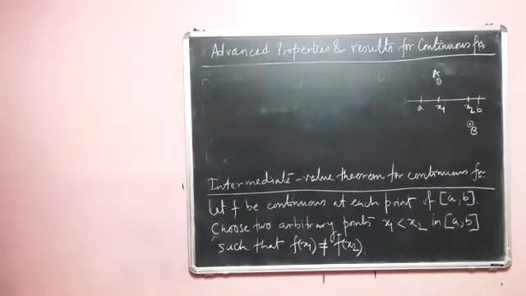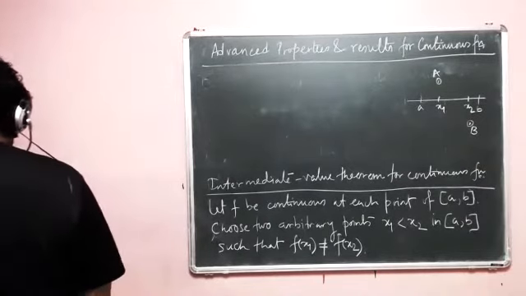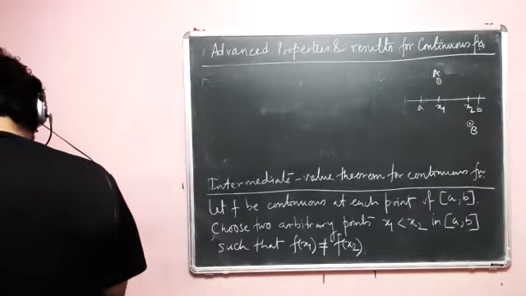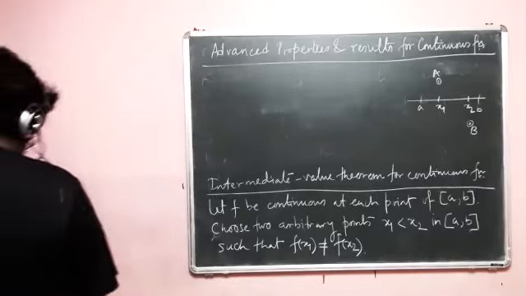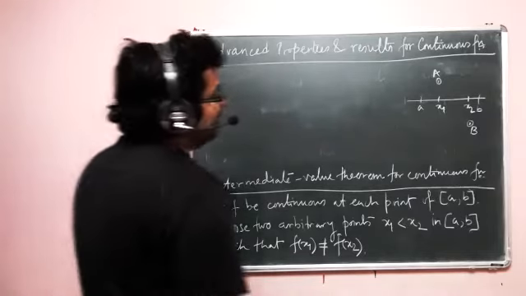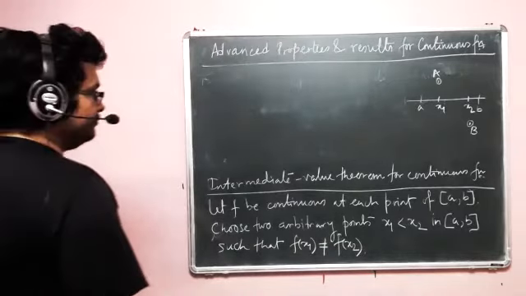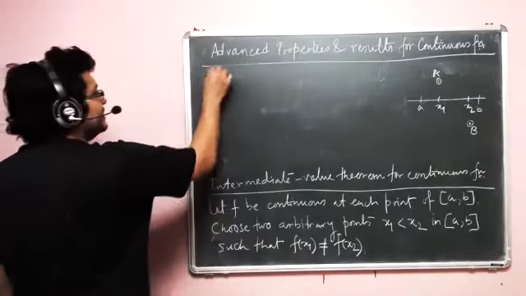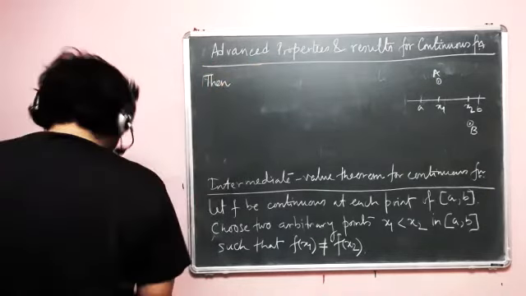Now, this function is continuous. So what can possibly happen? Let us write the result and try to understand whether that actually happens or not. So this is the result.